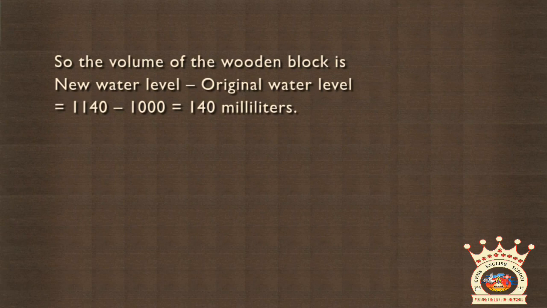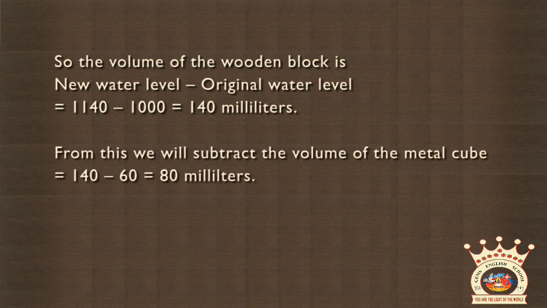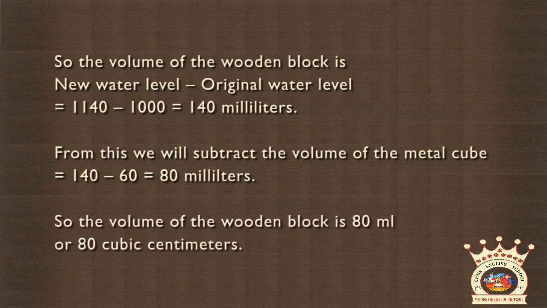So the volume of the wooden block is the new water level minus the original water level, equal to 1140 minus 1000, which is 140 milliliters. From this, we subtract the volume of the metal cube: 140 minus 60 equals 80 milliliters.